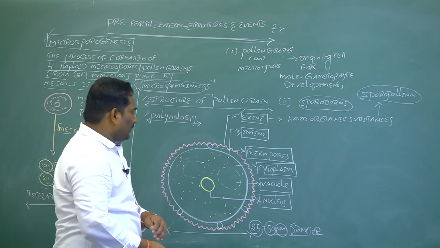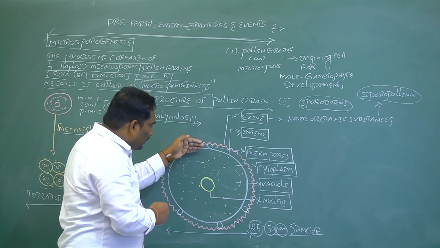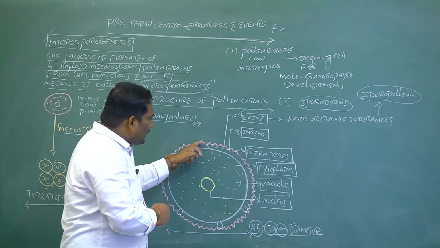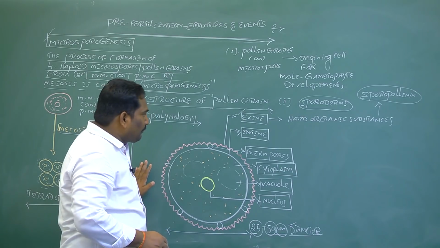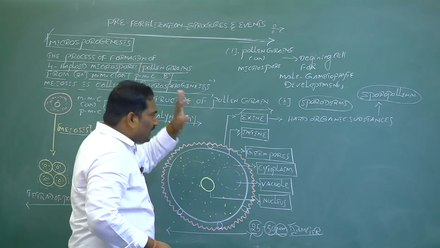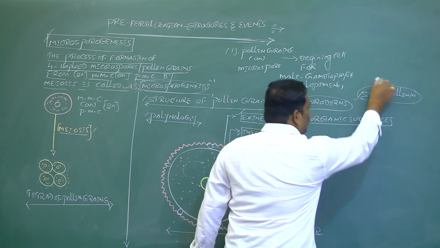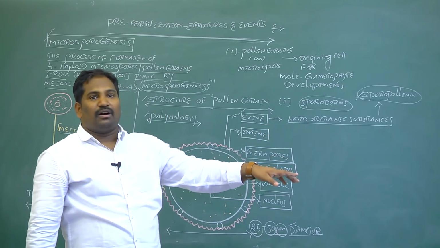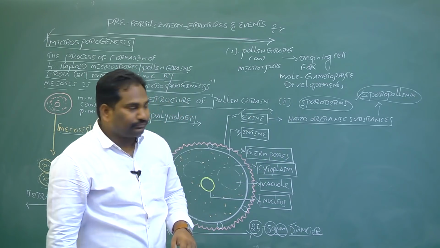Once again, each pollen grain is made up of 2 unit membranes, exine and intine. Exine is very hard and thick, having different designs. The reason is that the exine is chemically made up of a hard organic substance called sporopollenin, secreted by the tapetum of the transverse section of the dithecous anther wall.